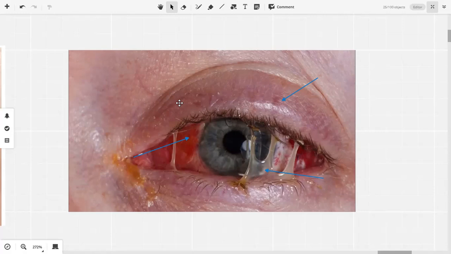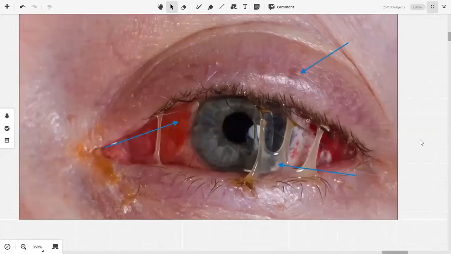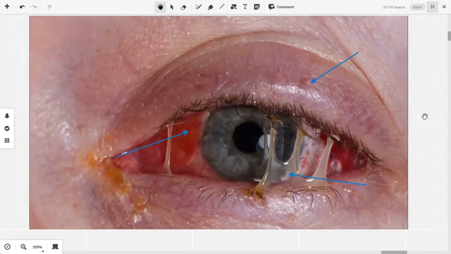What is your diagnosis? Conjunctivitis, right? This is conjunctivitis. Now this discharge, what kind of discharge is this? Mucoid, right? It is somewhat mucoid. Now, what is the characteristic of mucoid discharge? What is mucoid discharge? It is sticky, absolutely. That was a somewhat vague question.